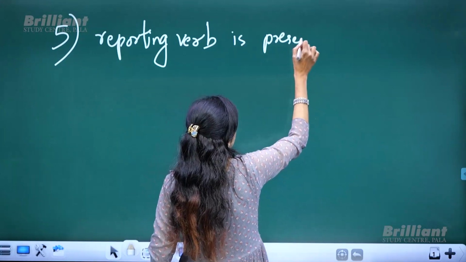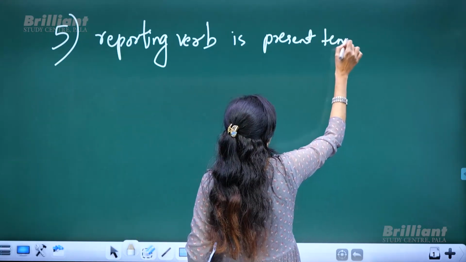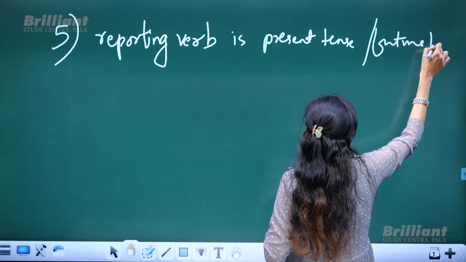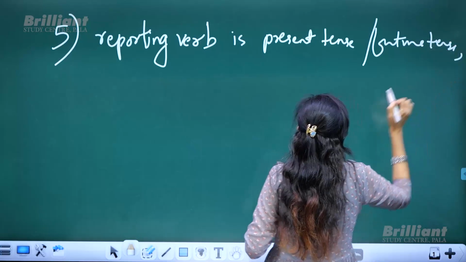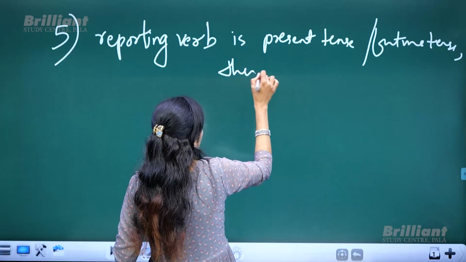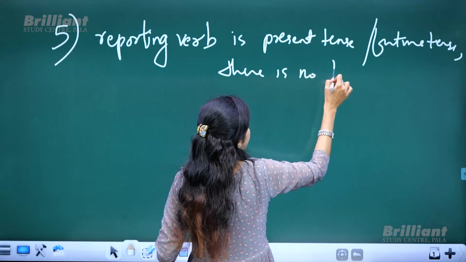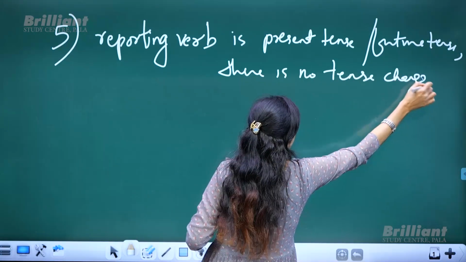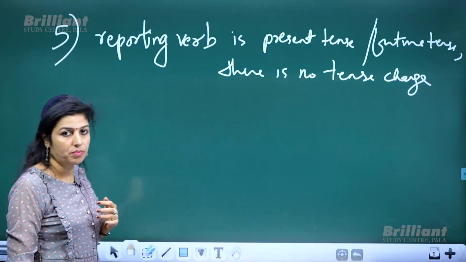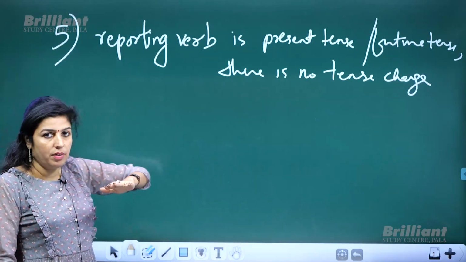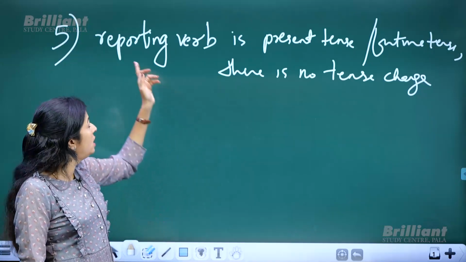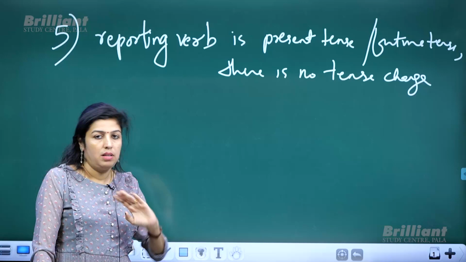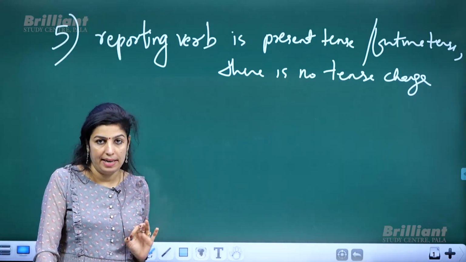present tense or future tense, there is no tense change when you convert it into indirect speech. Suppose in the direct speech the reporting verb is in present tense or future tense, there also there is no tense change.